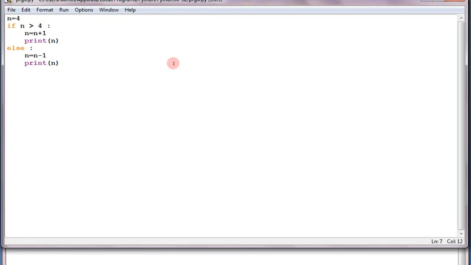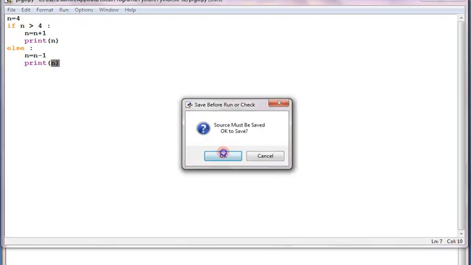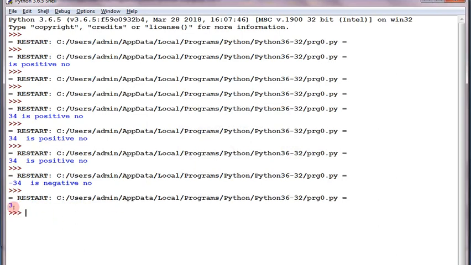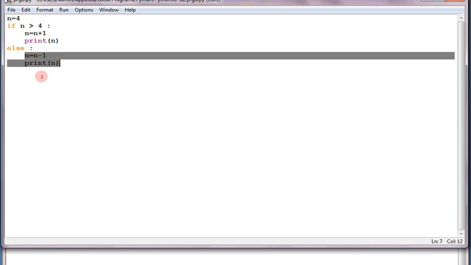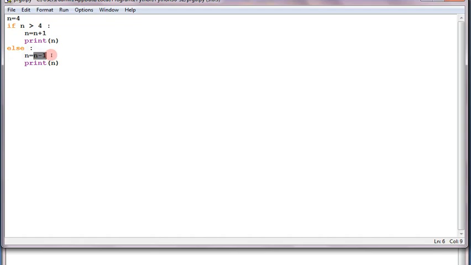Fine. So let's check. In one case, if it is greater than 4, it is just adding 1 and printing. If it is less than or equal to 4, then in that case it is doing minus 1 as well as showing the result. So run module. Check what it is showing. 3. Why 3? Because the number we have taken here is 4. 4 is not greater than 4. So in that case it is executing the else part, the otherwise part, and doing minus 1 from 4, that is 3, and printing the value as 3.